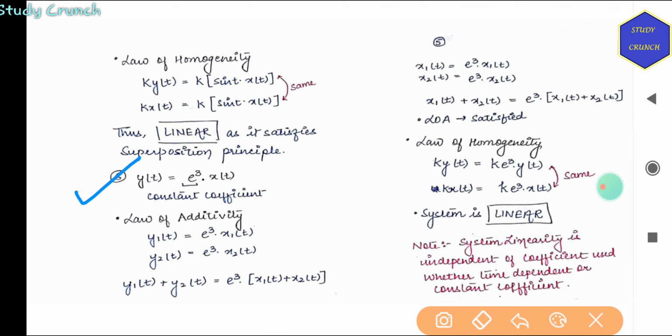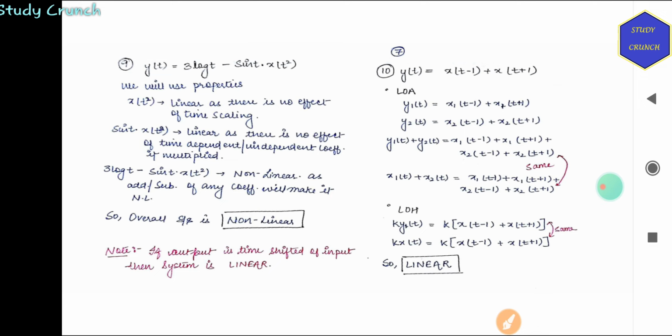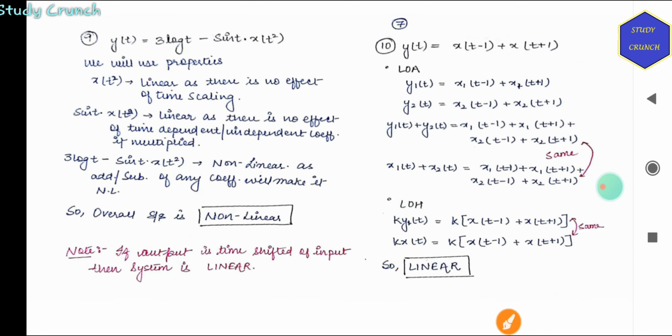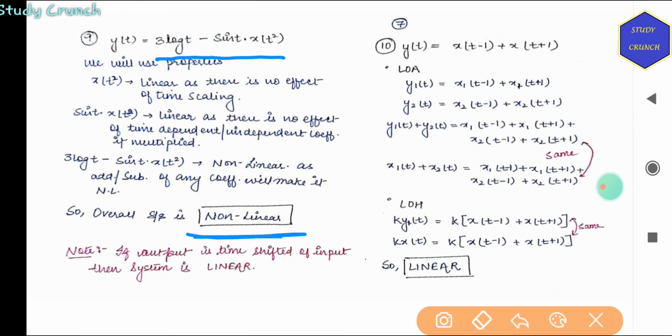Again, here we have a subtracted quantity, so this will be a non-linear system. By looking at these examples, you can identify whether it is linear or non-linear if you know the properties.